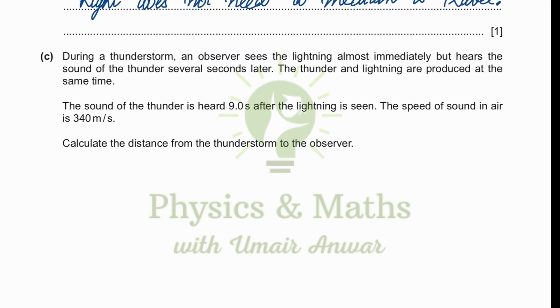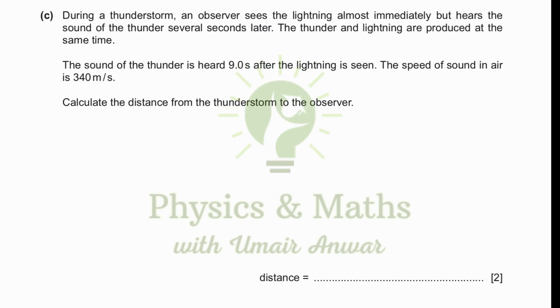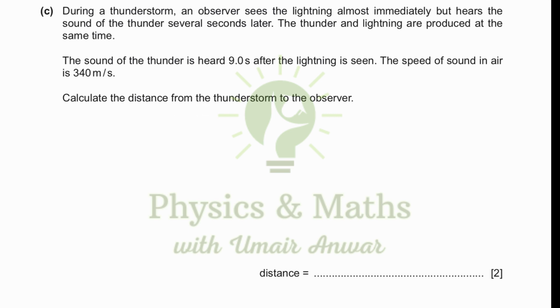During a thunderstorm, an observer sees the lightning almost immediately before he hears the sound of the thunder several seconds later. The thunder and the lightning are produced at the same time. The sound of the thunder is heard 9 seconds after the lightning is seen. The speed of the sound in air is 340 meters per second. Calculate the distance from the thunderstorm to the observer.